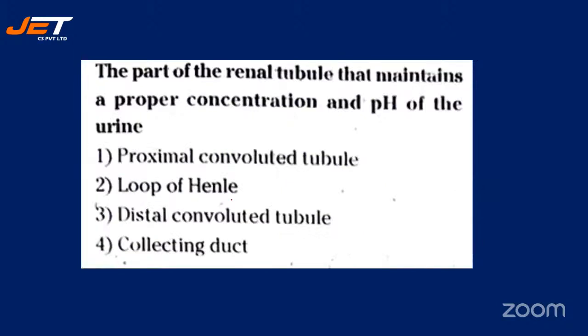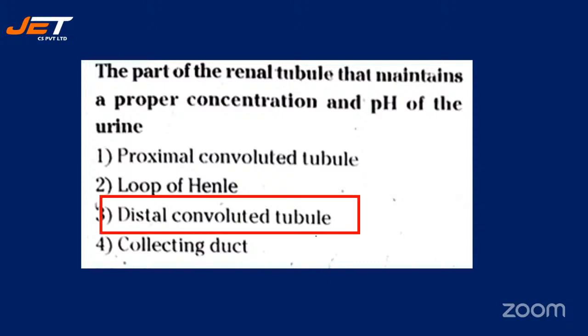Next question we have, the part of the renal tubule that maintains a proper concentration and pH of the urine. And your options are proximal convoluted tubule or PCT, loop of Henle, distal convoluted tubule, or collecting duct. So which part of the renal tubule maintains proper concentration and pH of the urine, students? That is distal convoluted tubule. DCT will be the right answer.